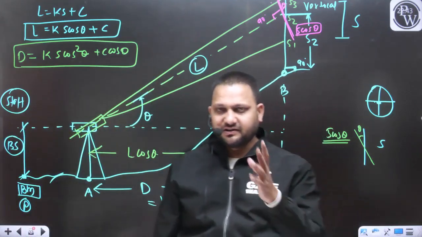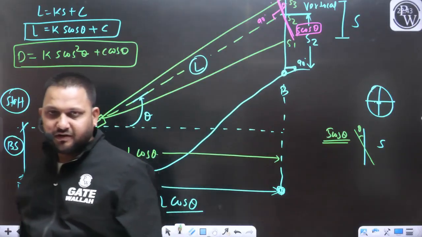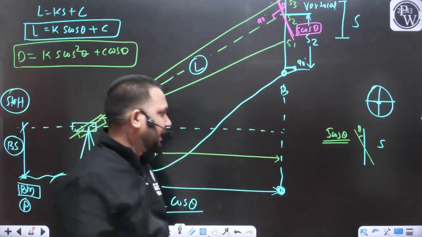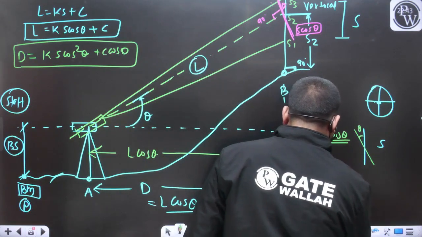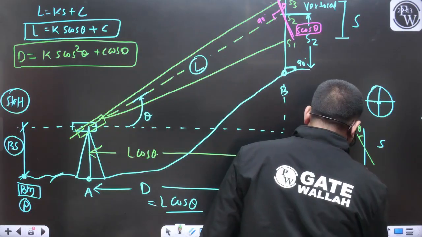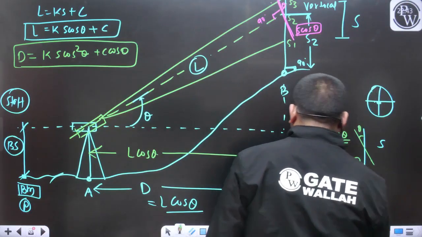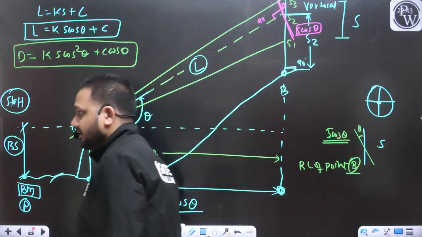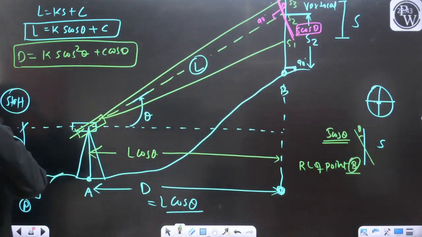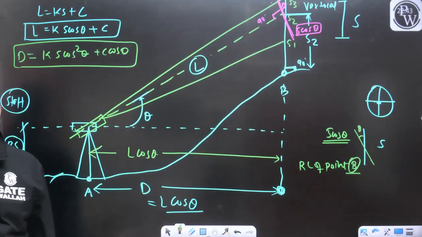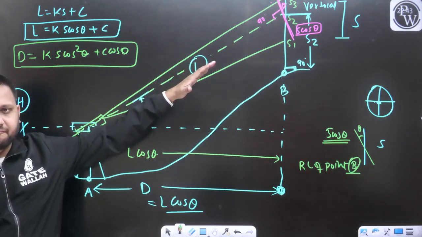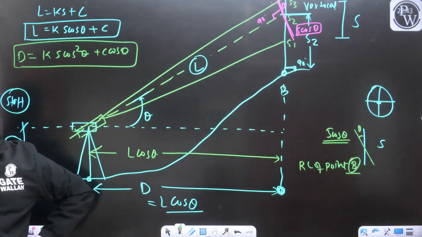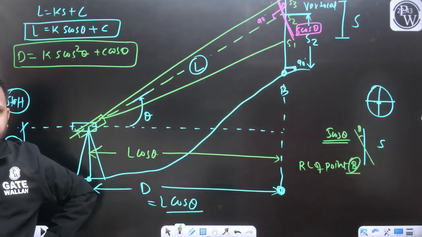Now let's understand one more point. Now if I want to find out the RL of point B, I am also talking about the elevation. Why did you replace S with S cos theta? Where can we apply this equation, D is equal to Ks plus C?